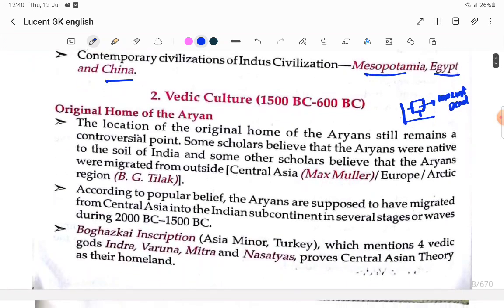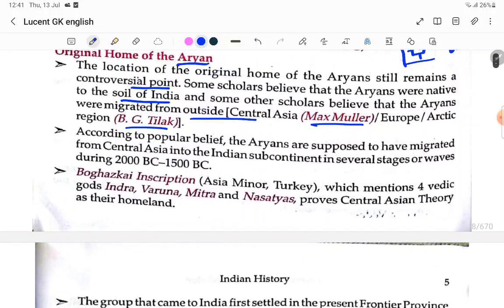Next, Vedic culture and the original home of the Aryans. The location of the original home of the Aryans still remains a controversial point. Some scholars believe that the Aryans were natives of the soil of India, and others believe that they migrated from outside, from Central Asia. Bal Gangadhar Tilak says they came from the Arctic region of Europe, but Max Muller says they came from Central Asia.